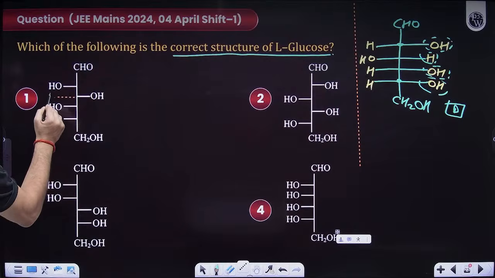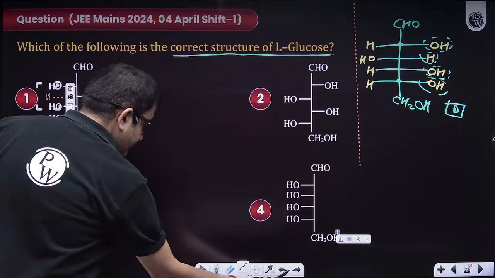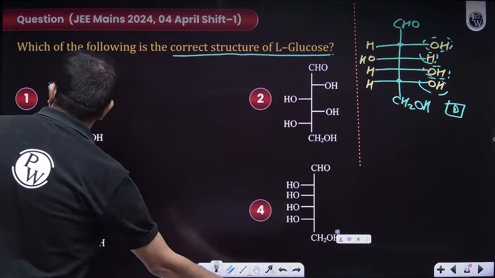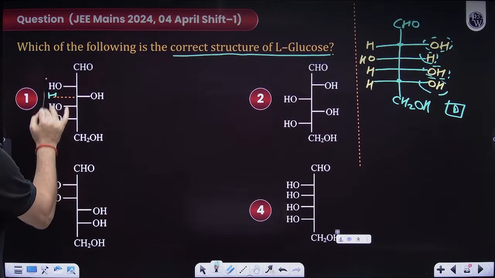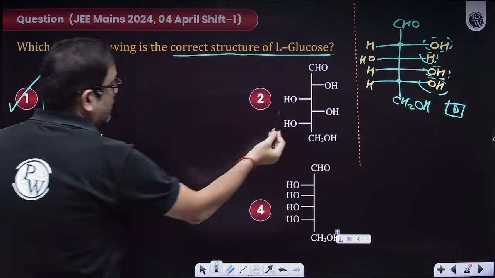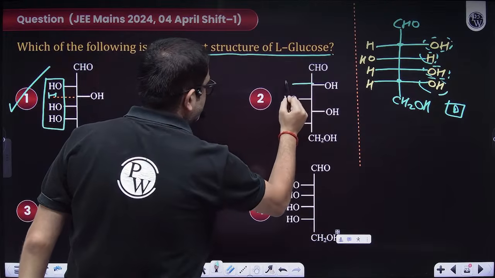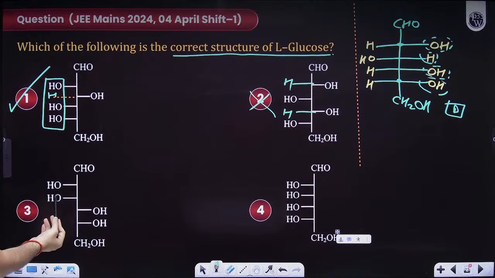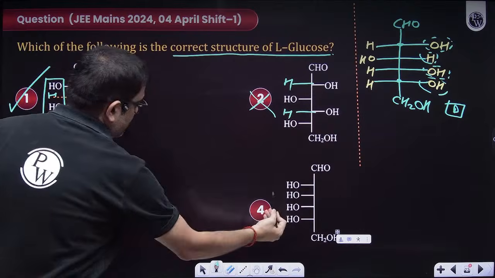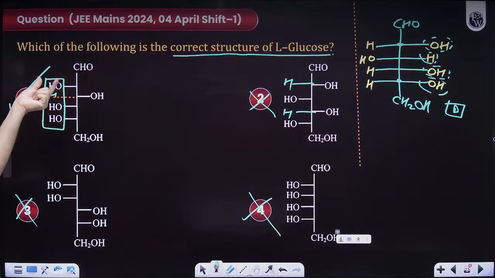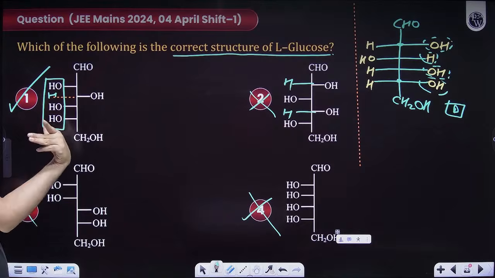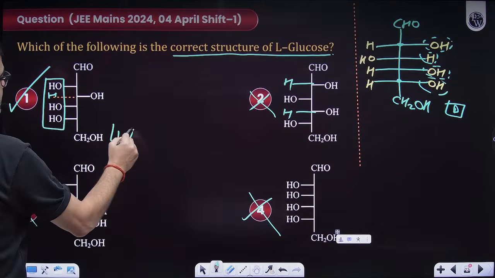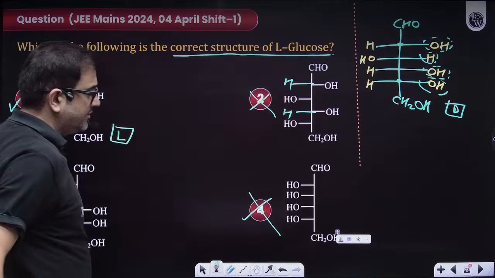So the rhyme is OH, H, OH, OH. This is a mirror image, and this enantiomer will definitely have L configuration. So this is my L-glucose answer. I hope everybody is clear.